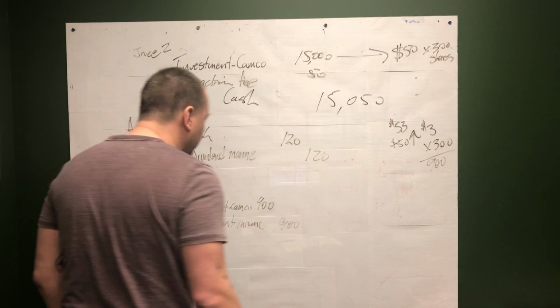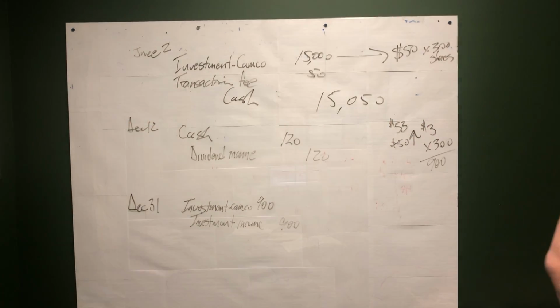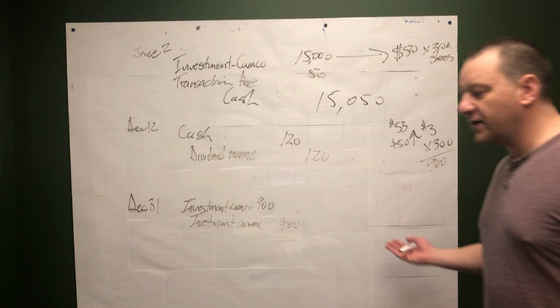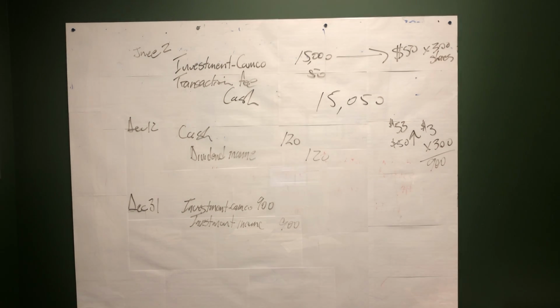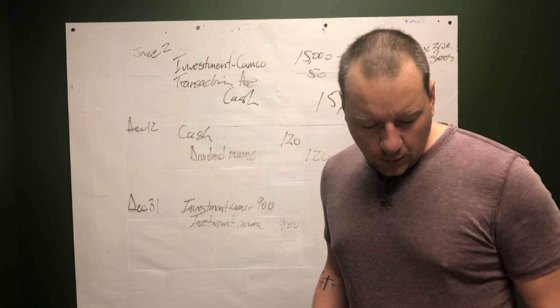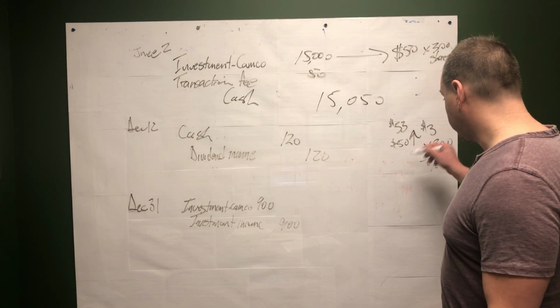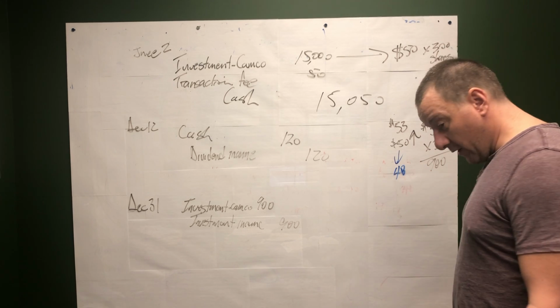Now, in reality, you would call it an unrealized gain. Why an unrealized gain? Because you didn't sell the shares to realize an extra $900 in profit. This is a paper transaction. But for our purposes right now, we're just going to call it investment income. On the flip side, let's say that the fair value went down to $48 at year end.